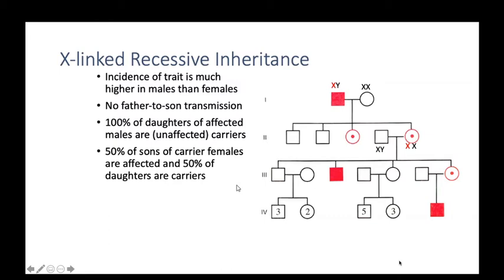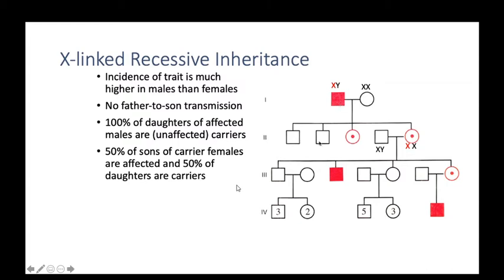If the female is a carrier, then 50% of the sons of carrier females are affected and 50% of daughters are carriers. Like this, we can see in this pedigree chart. Here the father is affected, the mother is not affected, because the father has this recessive gene and there is a disease.